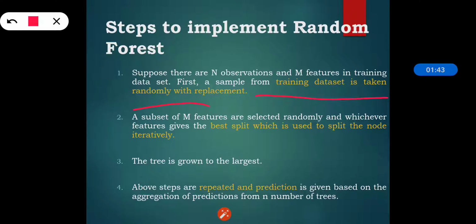So after choosing the sample, the subset of m features is selected randomly, and the feature which gives the best split is chosen. By using this, the tree is grown to the largest. The above steps are repeated and the prediction is given based on the aggregation of predictions from n number of trees.